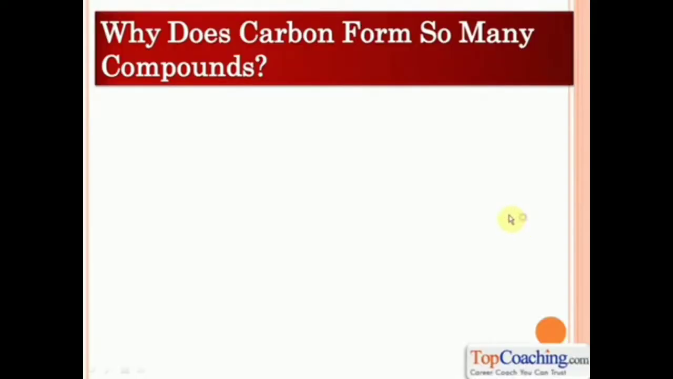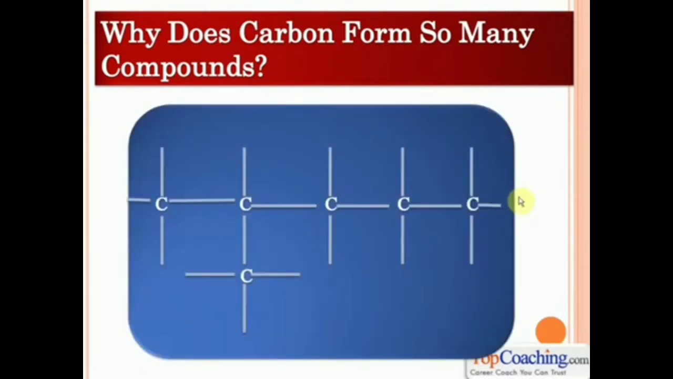Here we go. The first question that comes up is, carbon forms so many compounds, but why does only carbon form so many compounds? Oxygen, sulfur, nitrogen, they don't form so many compounds. Why does carbon do so? One amazing reason why carbon forms so many compounds, millions and millions of them, is catenation. What is catenation? Catenation is the ability of carbon to form carbon-carbon chains.